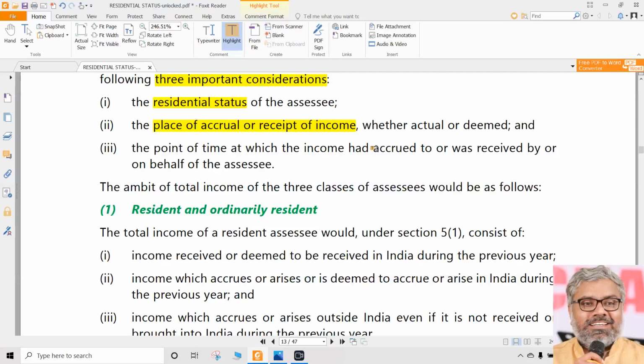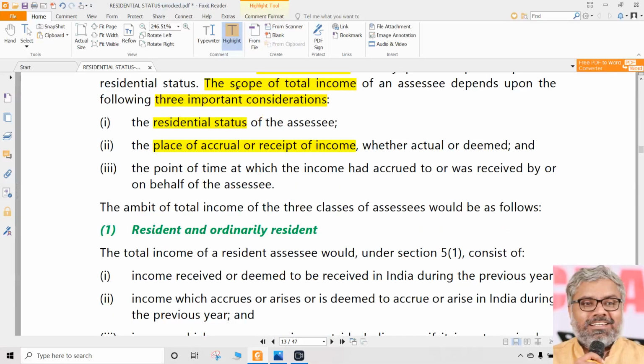Is there any compulsion that both should be at the same place? Not necessary. But is it important to know where it has actually accrued? Yes. Is it also important to know where the income is actually received? Yes, because both of them, accrual as well as receipt, will have a direct impact on the scope of total income. That is why that is a very important consideration also, in addition to the residential status.